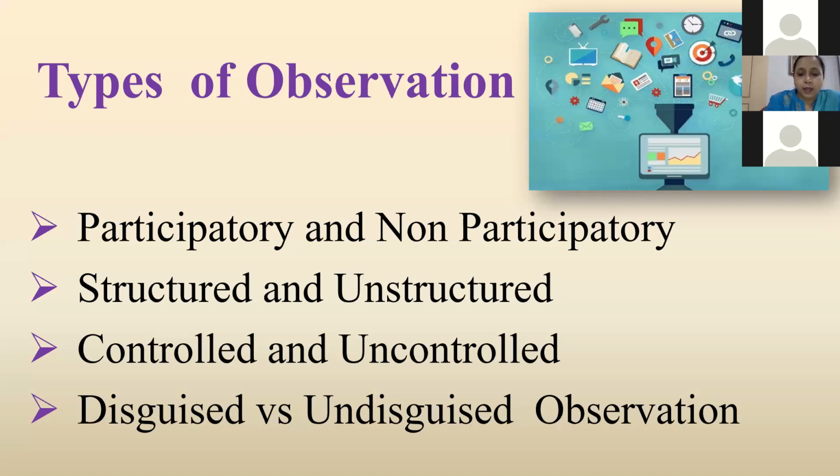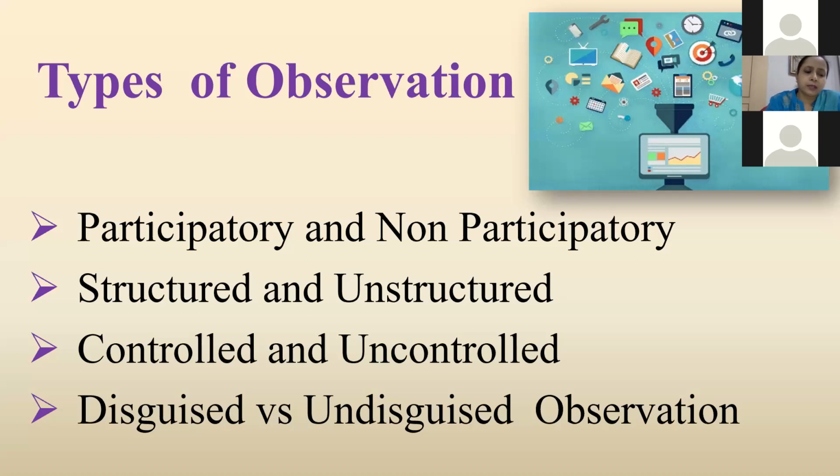In controlled and uncontrolled, in controlled observation the researcher decides where the observation will take place, at what time, with which participants, in what circumstances, and uses standardized procedures. Uncontrolled technique involves studying the spontaneous behavior of participants in natural surroundings.